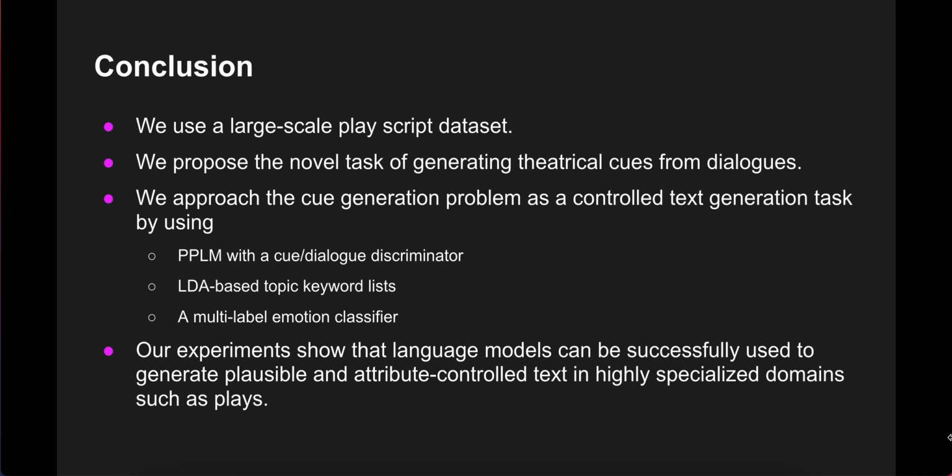In conclusion, we used a large-scale play script dataset and proposed the novel task of generating theatrical cues from dialogue lines. We approached the cue generation problem as a controlled text generation task by using PPLM with a cue dialogue discriminator, LDA-based topic keyword list, and a multi-label emotion classifier. We also use a fine-tuned GPT-2 model and an infilling model, ILM, as our baselines. Our experiments show that language models can be successfully used to generate plausible and attribute-controlled text in highly specialized domains such as plays.